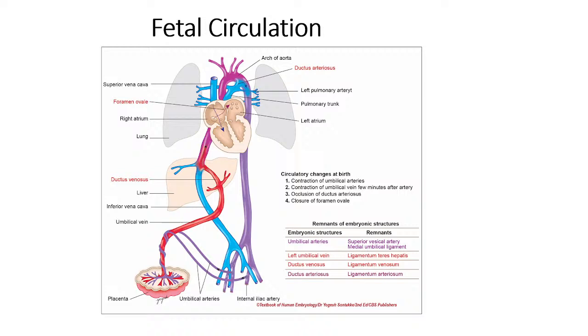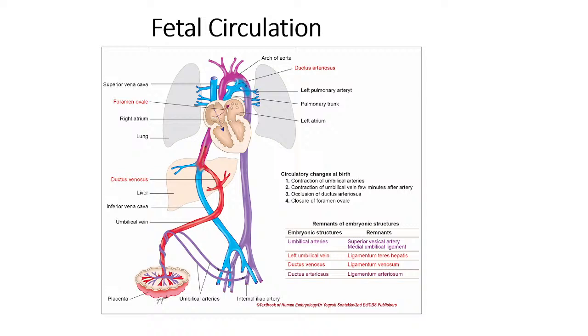So this is the first site where blood mixing takes place, oxygenated and deoxygenated. The second site where oxygenated and deoxygenated blood get mixed is the right atrium, because the superior vena cava is also bringing deoxygenated blood. And the third site is in the aorta, where the ductus arteriosus also opens into the aorta.